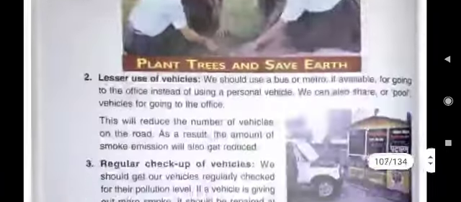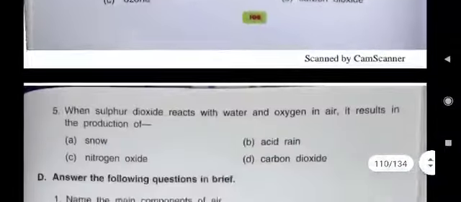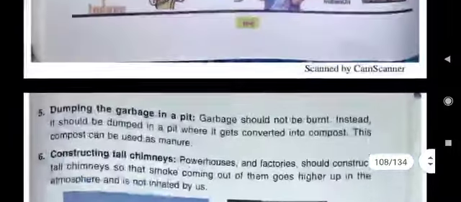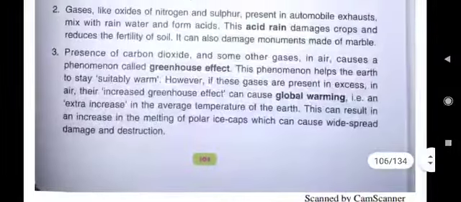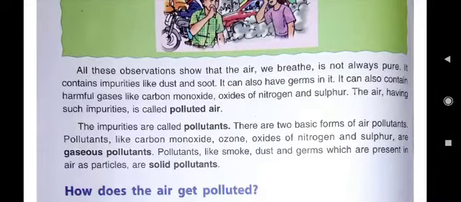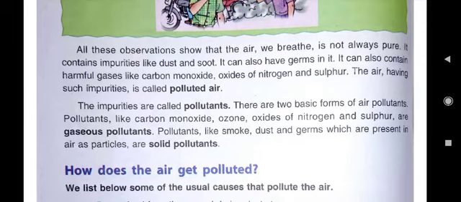Now come to next question. D fifth question is, name any two of the gaseous pollutants present in air. Now only I have told you gaseous pollutants are also present in air and solid pollutants are also present in air. You have to write two gaseous pollutants which are present in air. And here you see it is written pollutants like carbon monoxide, ozone, oxides of nitrogen and sulfur. These are gaseous pollutants. Any two pollutants you can write it from here.